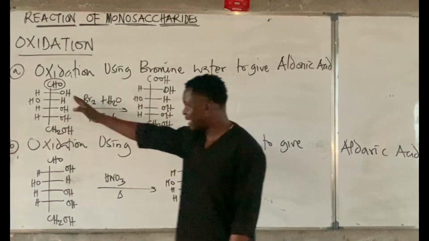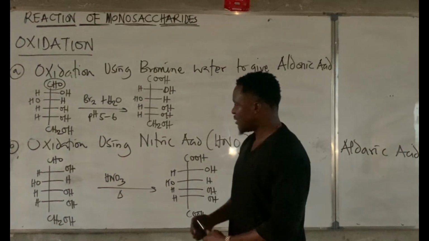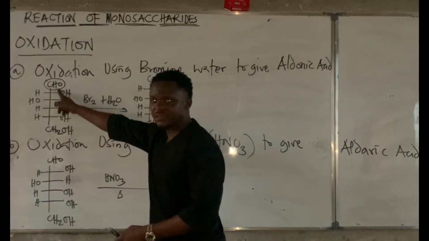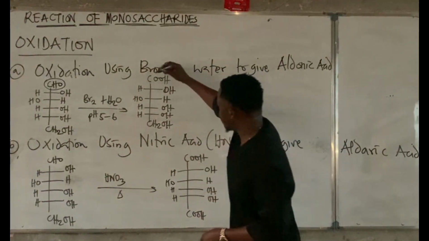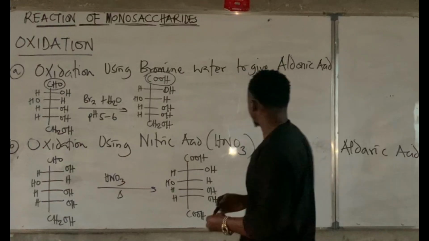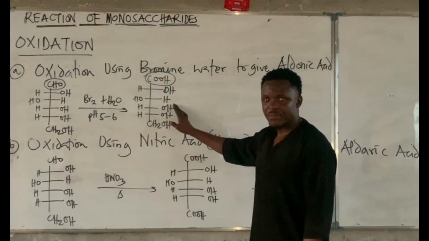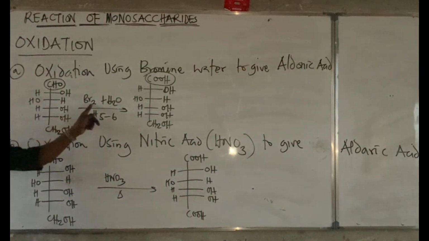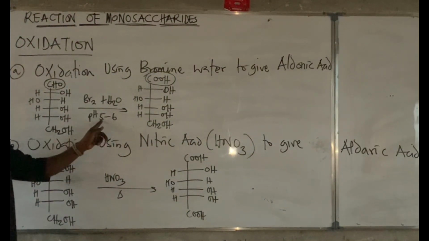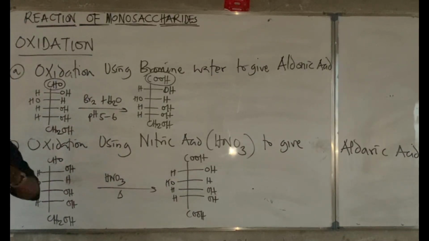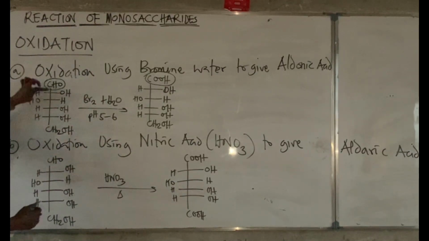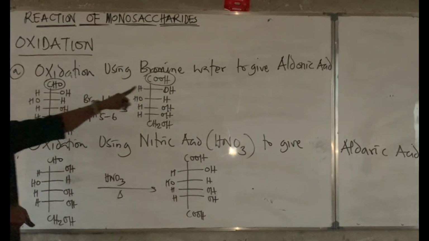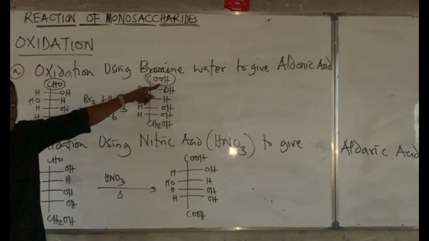So what is only changing here? This is glucose. Once you react this with this, it will give us this. So the transformation that took place here is what we have here. I repeat: when you react with bromine water at pH ranging from 5 to 6, oxidation is going to take place, and the oxidation process is going to be conversion of the aldehyde functional group of carbon 1 to carboxylic acid.